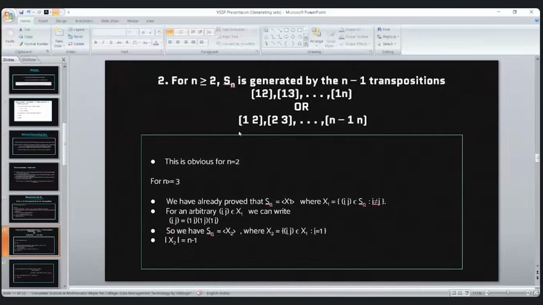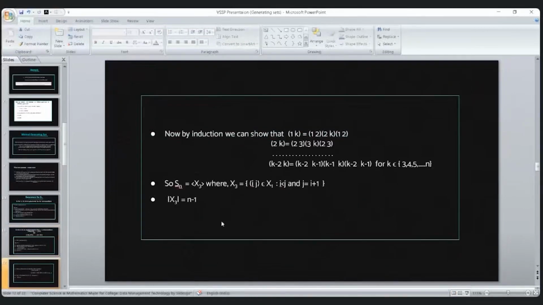Now for the other form, we can prove it by induction. If we have (1 k), for k belonging to 3, 4, 5 up to n, then (1 k) can be written using the cycle (1 2), and (2 k) can be written as a product of (2 3), (3 k), and (2 3), and so on.